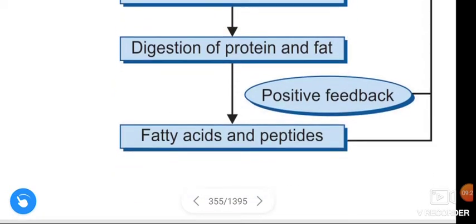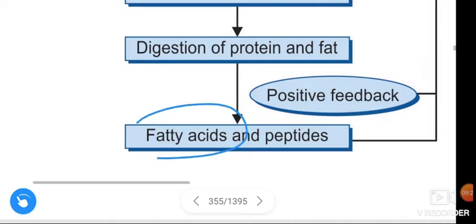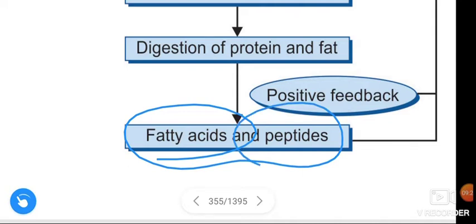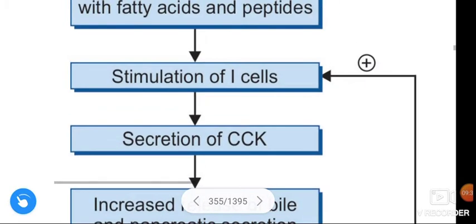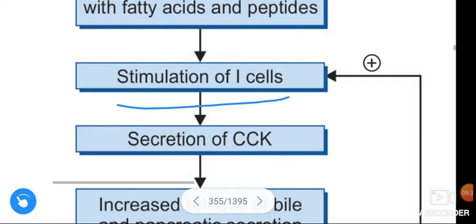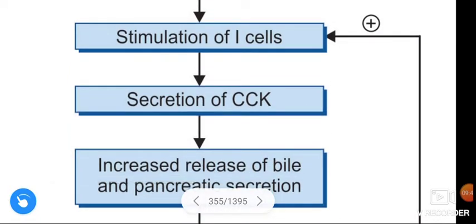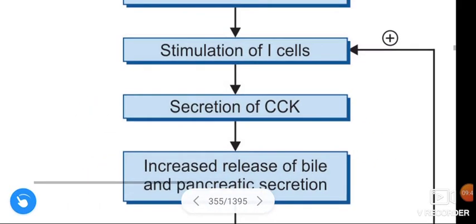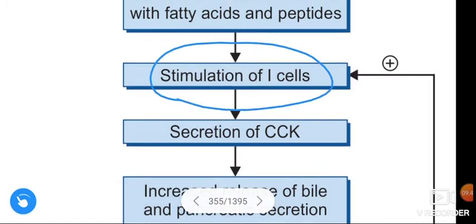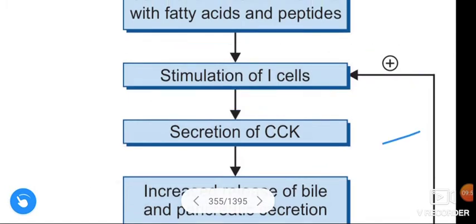Next, these formed fatty acids and peptides cause positive feedback, a stimulatory effect on I cells. The plus sign represents the stimulation.